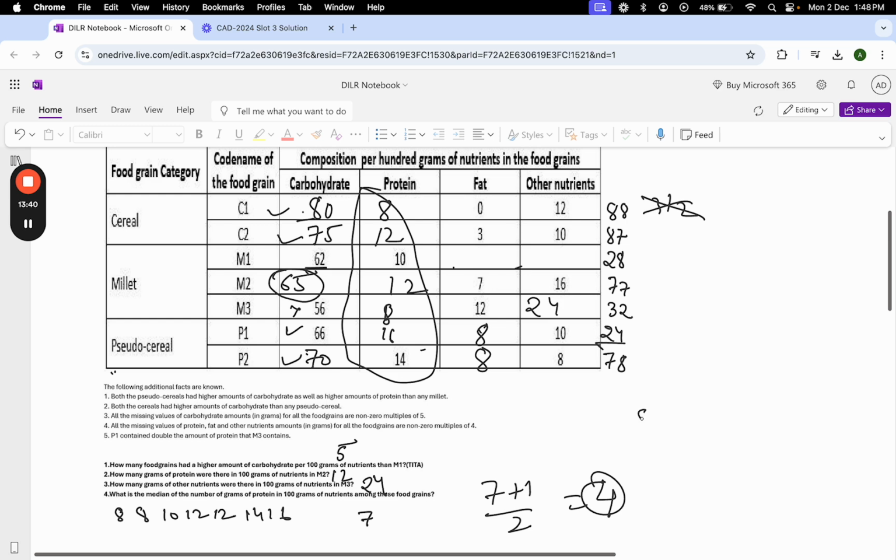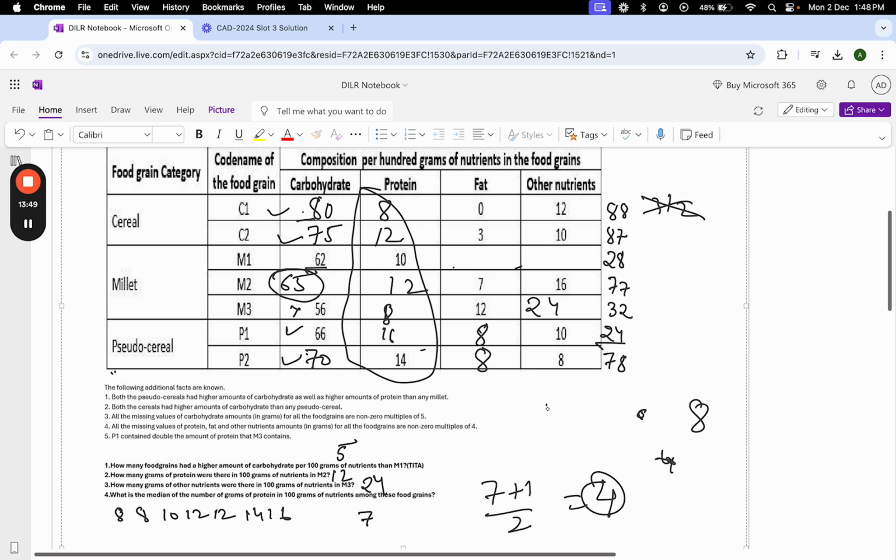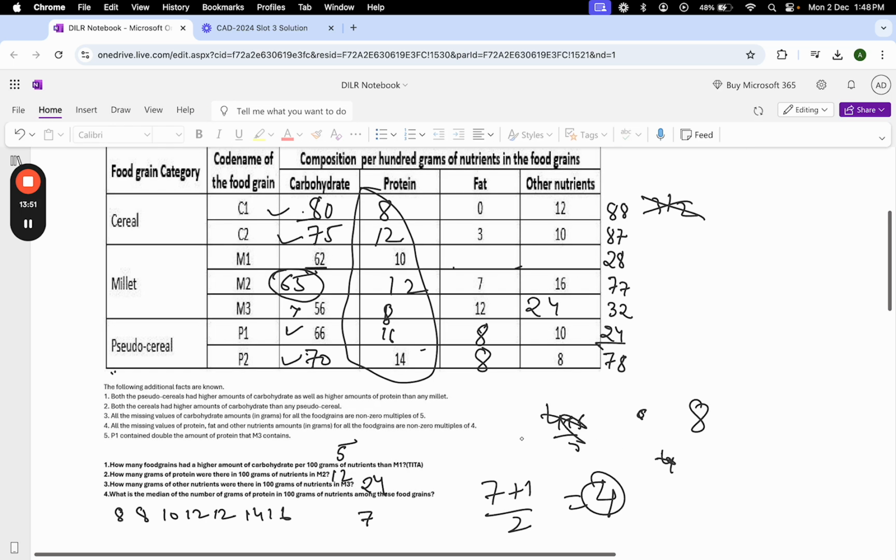And if the values would have been 8, then it would have been the average of the fourth and the fifth value. Fourth plus fifth value divided by 2. In this case, the value is 12. Answer would have been 12. And we could have solved the question.